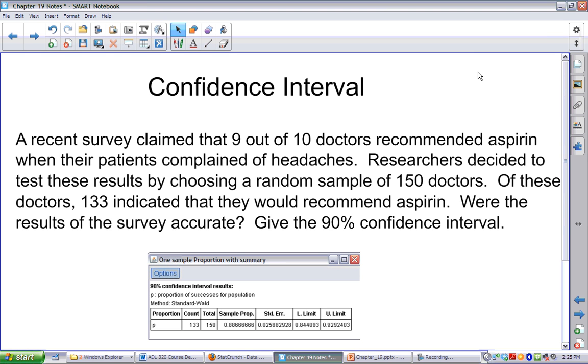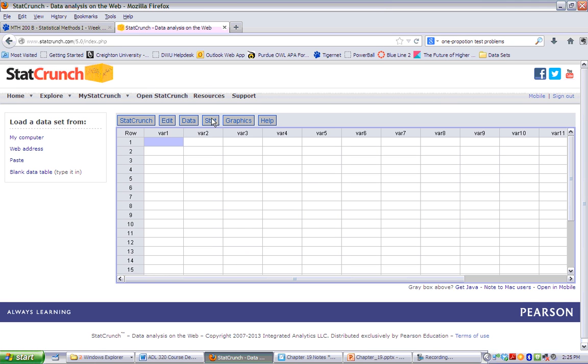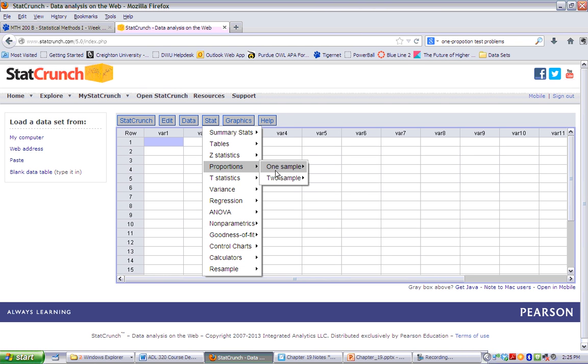We are going to continue on with our survey of doctors. And this time the problem asks us to give the 90% confidence interval. So let's go back to our StatCrunch. We're going to follow the same steps as we did in our one proportion test.